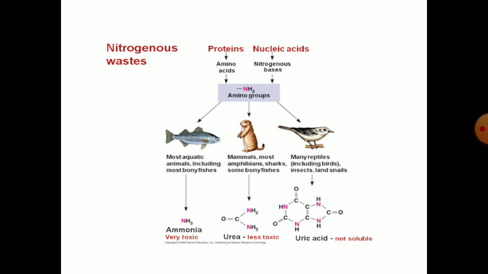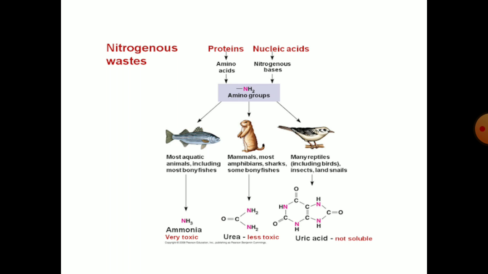The most toxic form is ammonia, the less toxic form is urea, and the least toxic form is uric acid. Ammonia is readily soluble in water, and it requires a large volume of water for its elimination. Because it is highly toxic, it has to be removed from the body very fast.